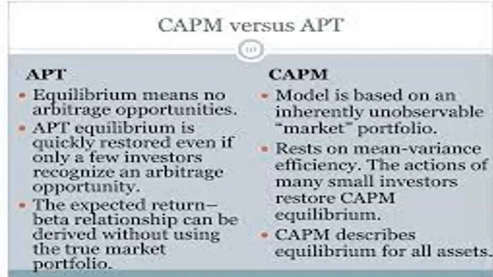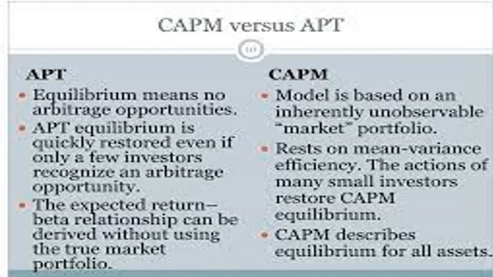Now let's understand the difference between the CAPM and APT. APT is what? It's an equilibrium, means no arbitrage opportunity. There are no arbitrage opportunities in the APT, but the CAPM model is based on the unobservable market portfolio.